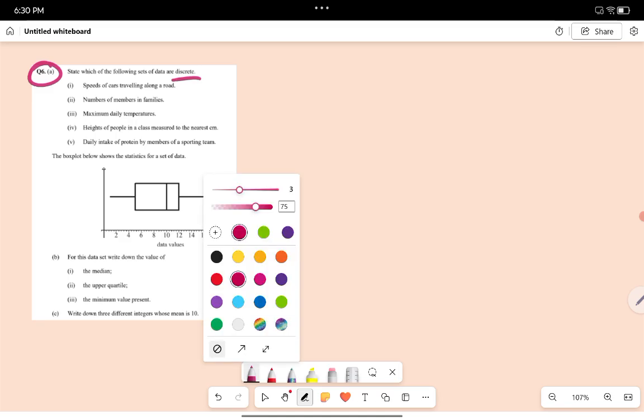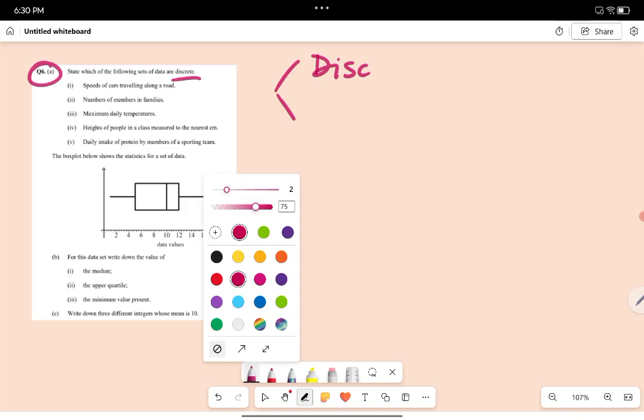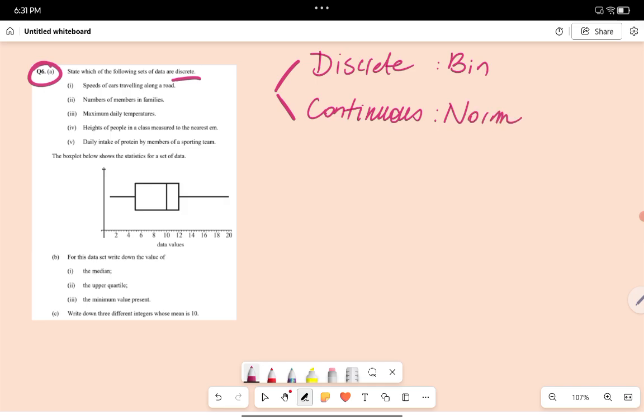So remember guys, we have looked at two kinds of data sets. We looked at discrete and continuous, right? So discrete was, for example, with the binomial distribution, and continuous is with the normal distribution. So normal is, for example, the height of kids in school. So continuous is something that we measure.